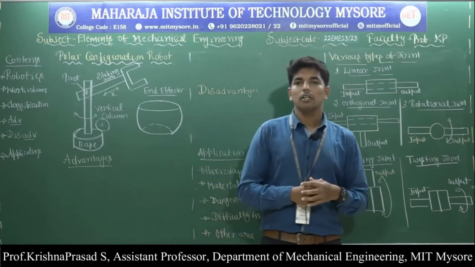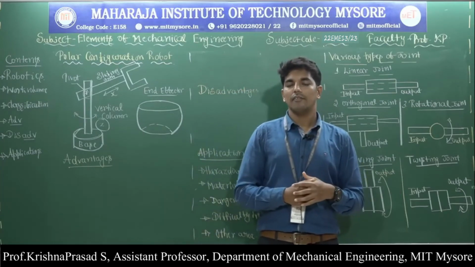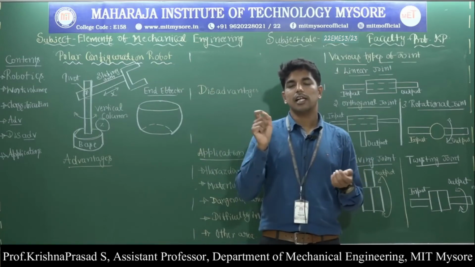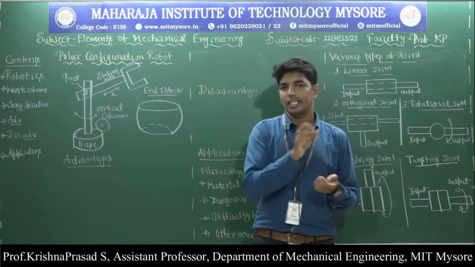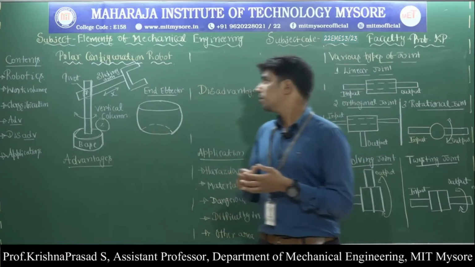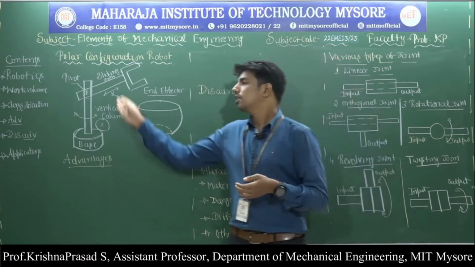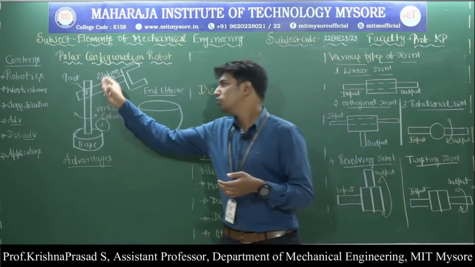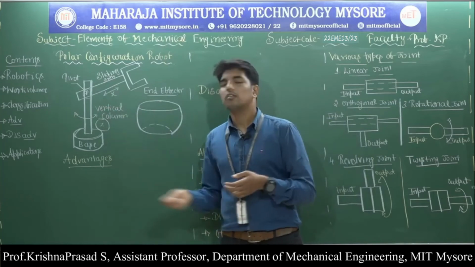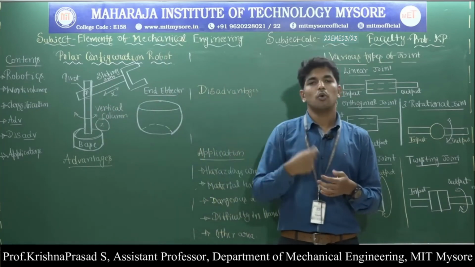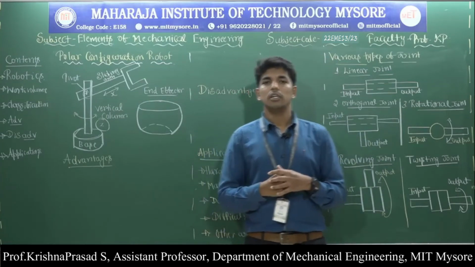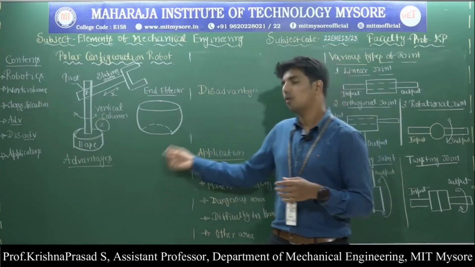But in case of the cylindrical configuration robot, we have the up and down movement, rotational movement, as well as the sliding arm that can be radially moved in and out. But in case of the polar configuration robot, the sliding arm can be extended and retracted to provide the particular reach, the pivot is used to raise or lower the arm, and the vertical column is used to rotate about its own axis. So these are called the different types of configuration based on the work volume.